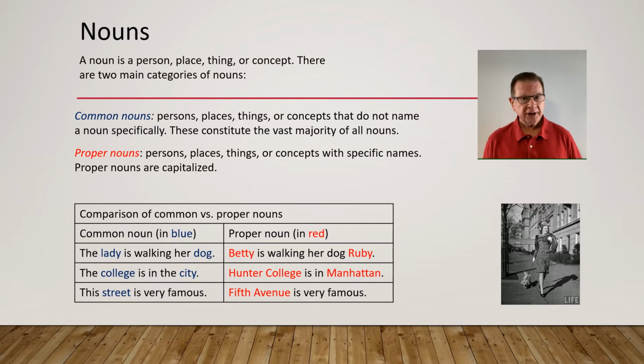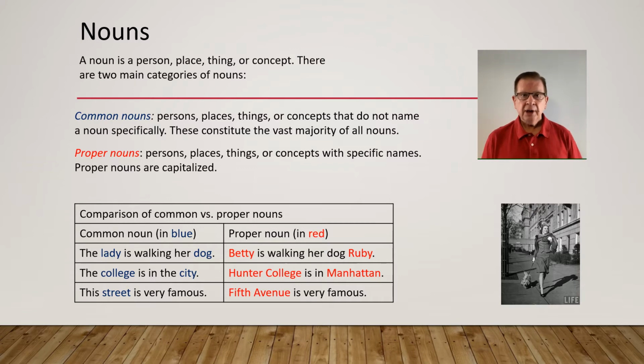Proper nouns are capitalized. So let's compare common nouns with proper nouns in the following examples. Here, common nouns are shown in blue and proper nouns are shown in red. The first example: the lady is walking her dog versus Betty is walking her dog Ruby. Here, both the lady in the second sentence and the dog are given specific names.